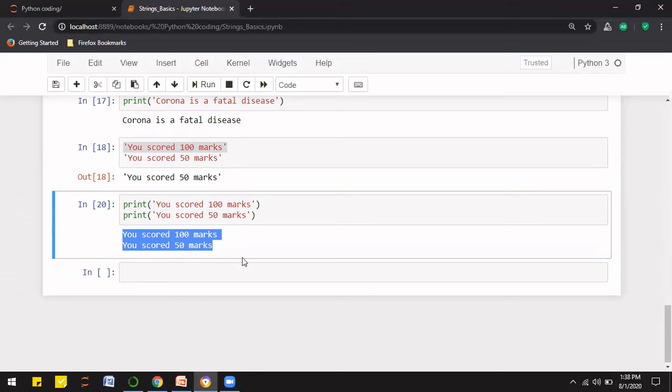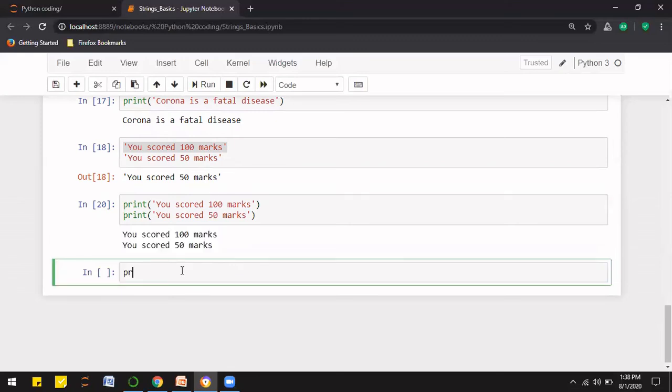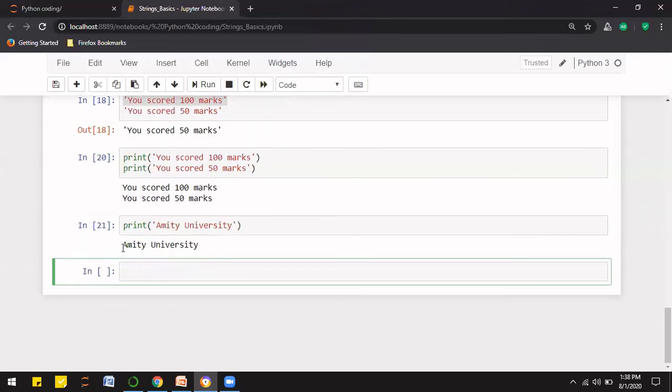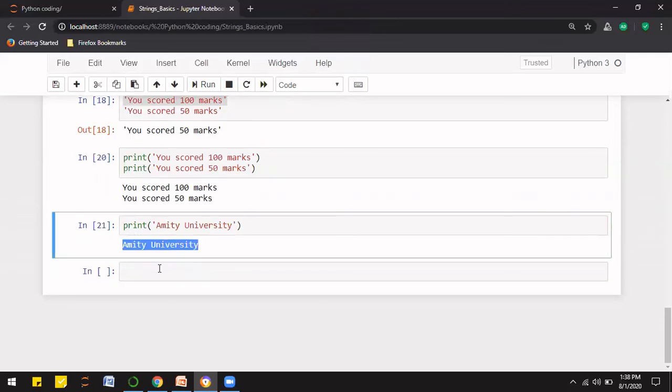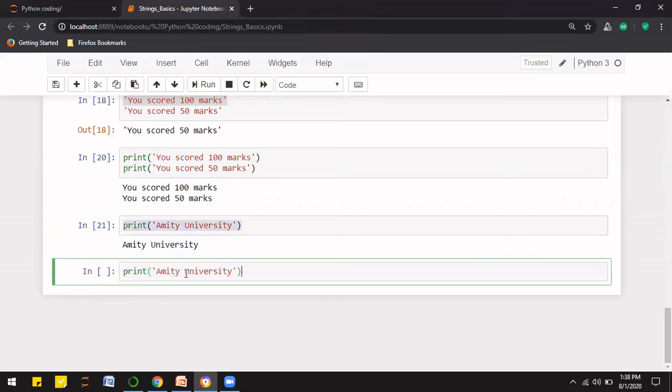So now coming to the escape sequences. Before that, let's enter a string here. Let's say I'm writing MIT University here. Perfectly, the string has been printed. Now, copy the same statement, and here I am writing \n. So what will be the output? This \n here is an escape sequence, which gives the next line. So this will be in the first line, but just after this \n, University will come into the next line. We can see the output here.